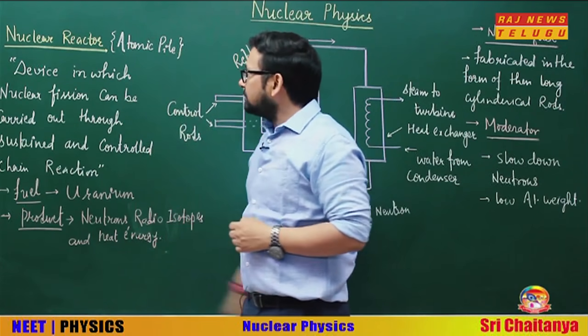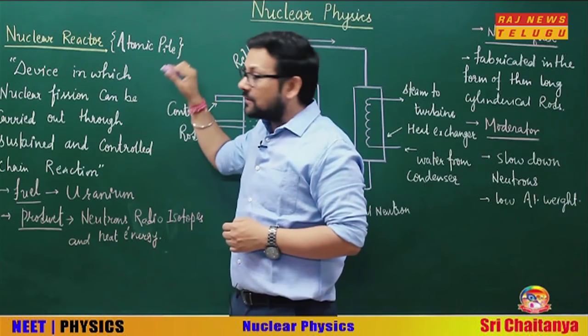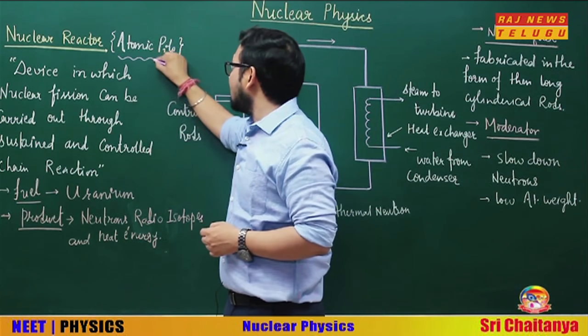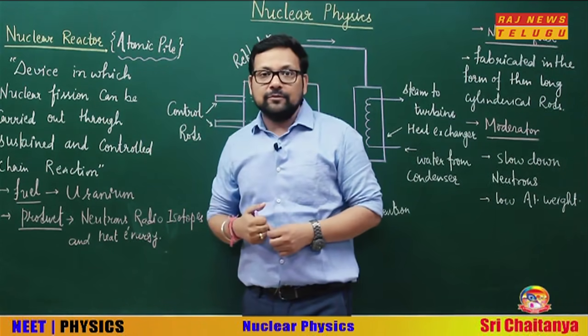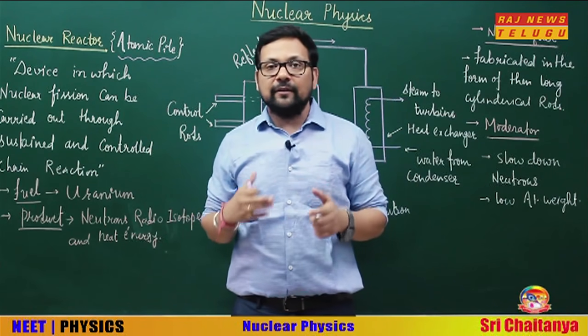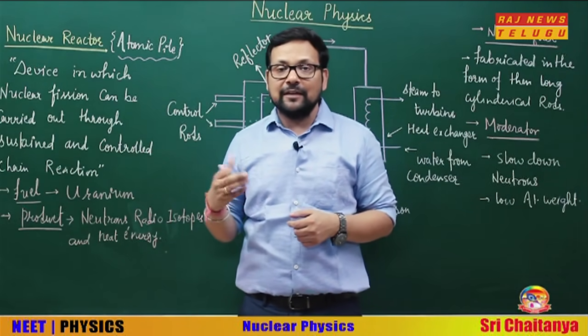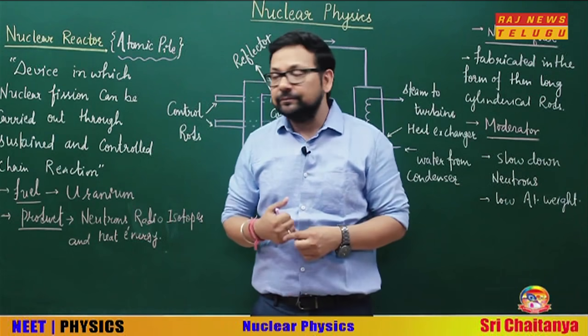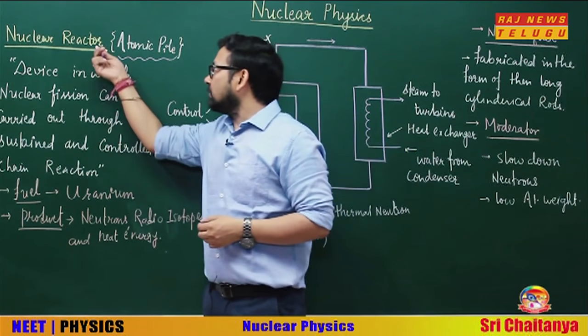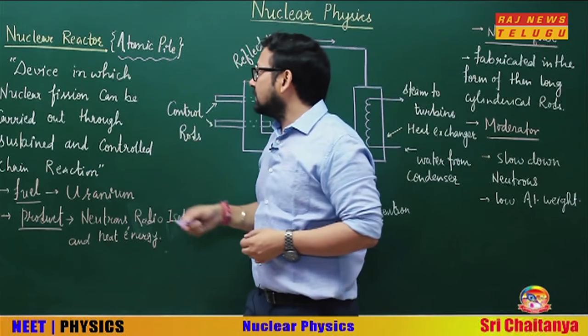What is a nuclear reactor? One more interesting thing, this is also known as atomic pile. Suppose in a question somewhere, in place of nuclear reactor they are using atomic pile, you must know it is the same thing. Nuclear reactor or atomic pile, what is it?